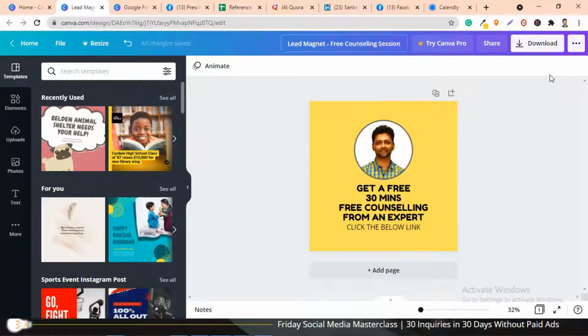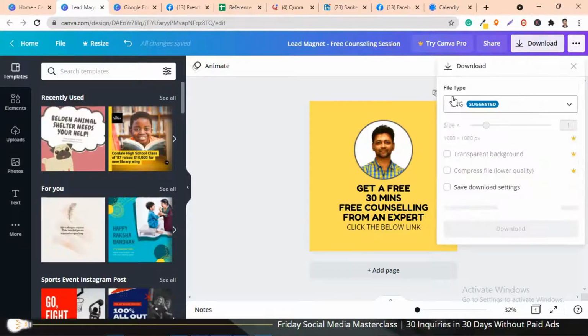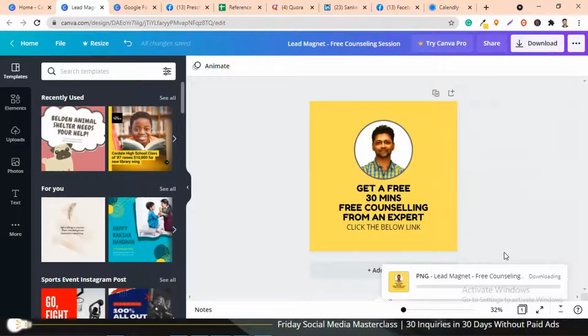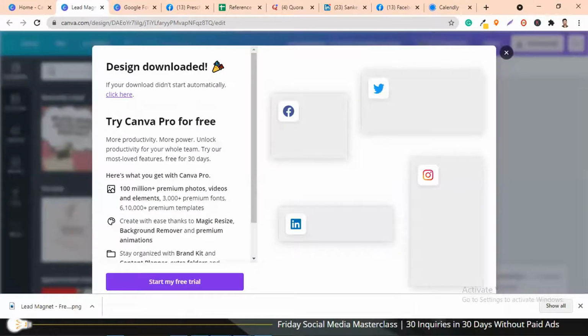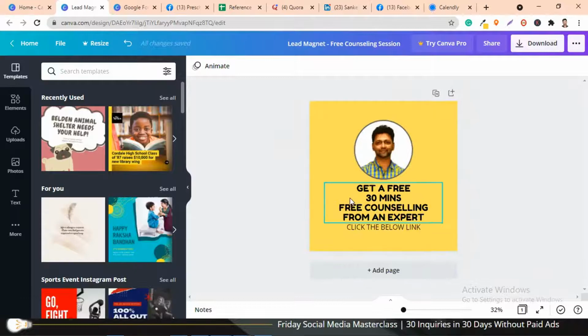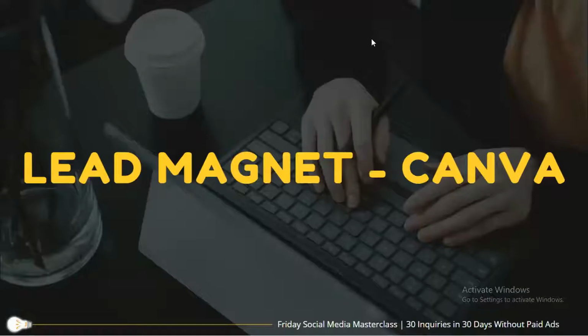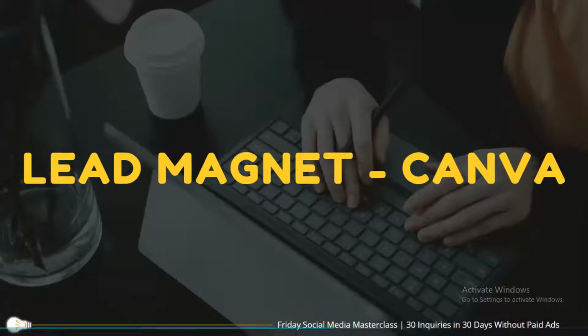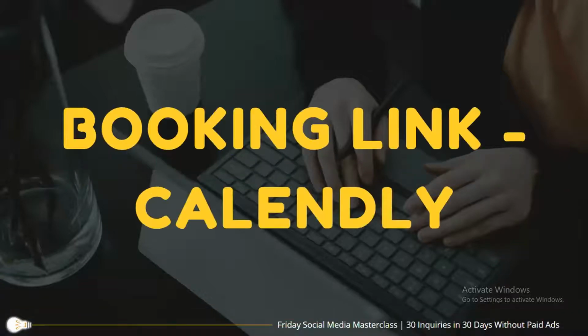So now let me download this. I'm going to download a PNG file. Now this particular file will be saved on your desktop or your laptop. So now the second thing that I'm going to talk about, once you've created this lead magnet, is how to create a booking link.